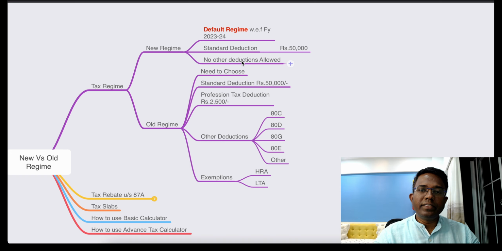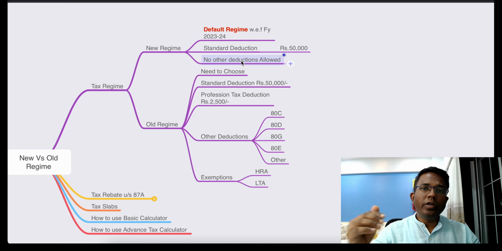And the third, a drawback of this scheme, is that under this regime no other deductions like Chapter VI-A, LIC, PPF, or any other deduction, or HRA, housing loan interest, are allowed. All these deductions and exemptions are not allowed under this regime. So those are the advantages and disadvantages of the new tax regime.